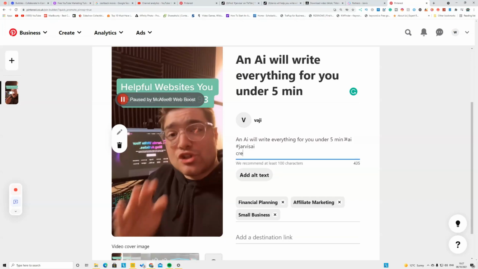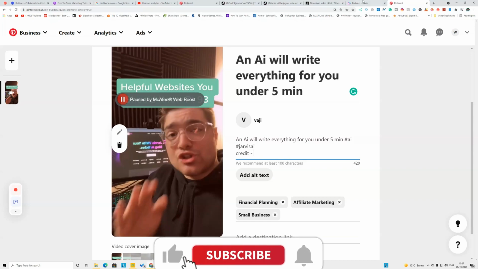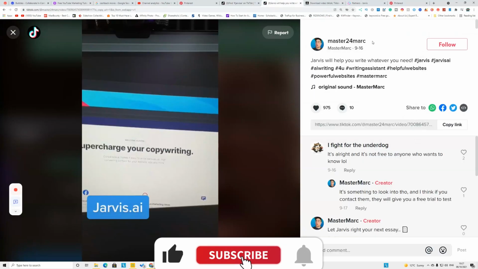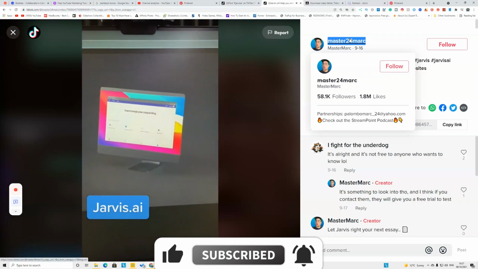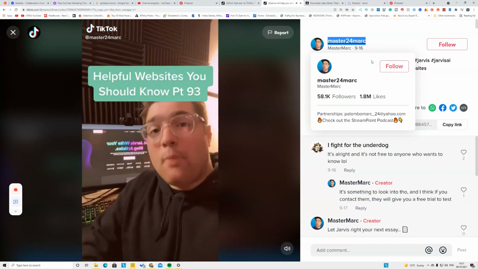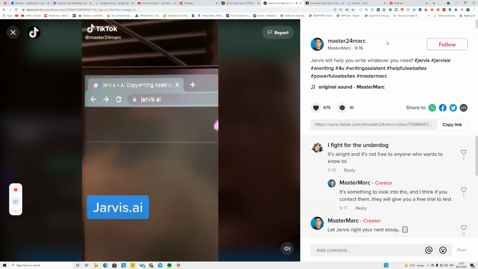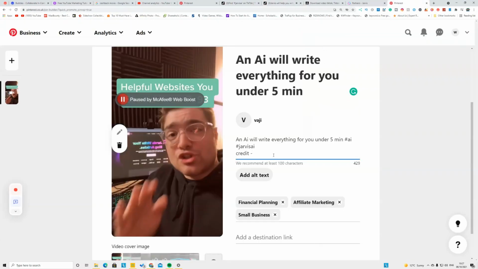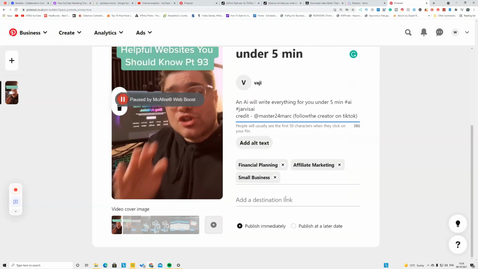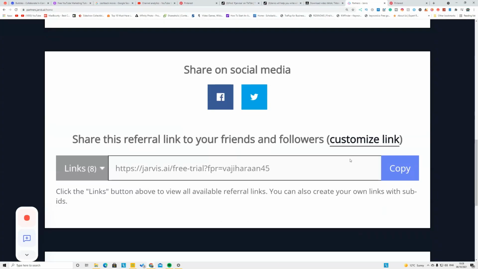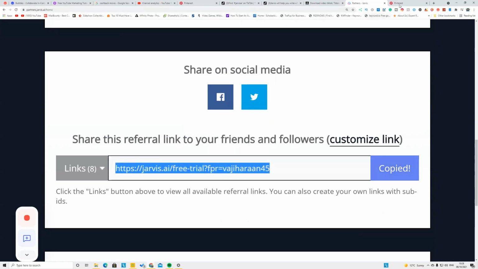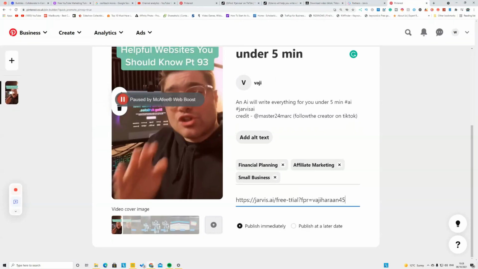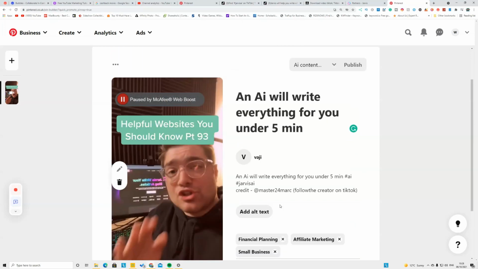So you're going to put credit and go back to TikTok where your video was downloaded, and copy the creator name on TikTok. Come back to Pinterest, put the @ sign, and put the creator name, with TikTok in brackets. On the destination link, go back to your affiliate program, in this case Javas AI, copy that affiliate link, and paste it on here and publish immediately.